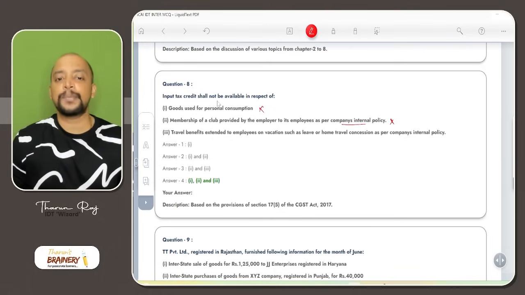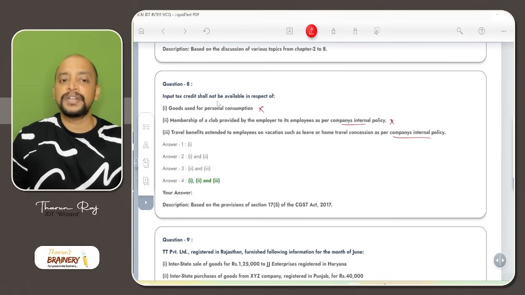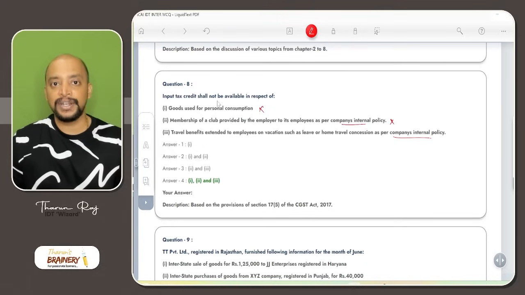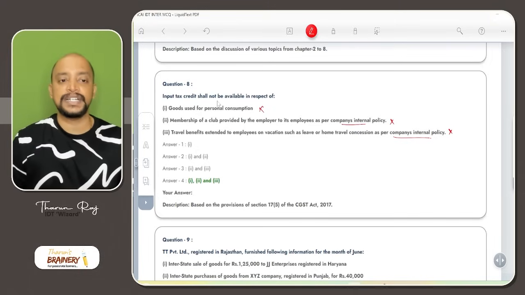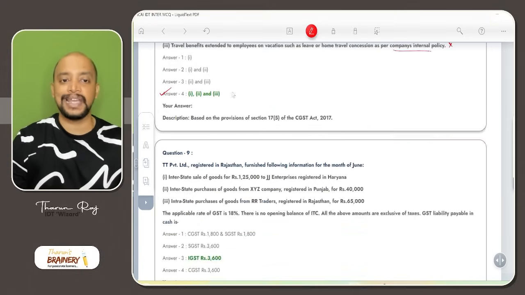Travel benefits extended to employees on vacation, such as leave or home travel concession as per company's internal policy. Again, if it is under a statutory obligation only, ITC is available. As per company's internal policy, ITC not available. In all these cases ITC is not available, so option D is the answer.